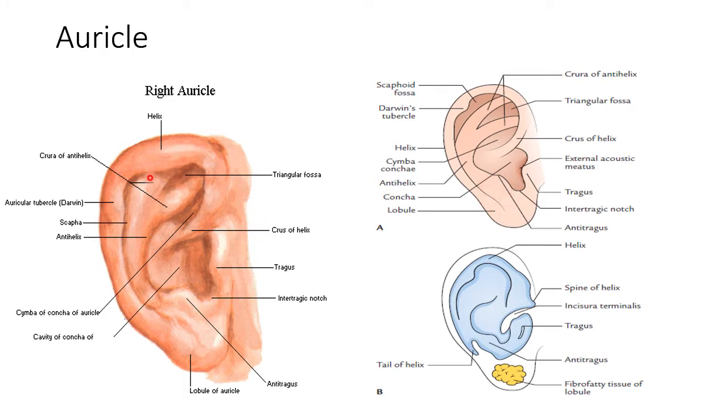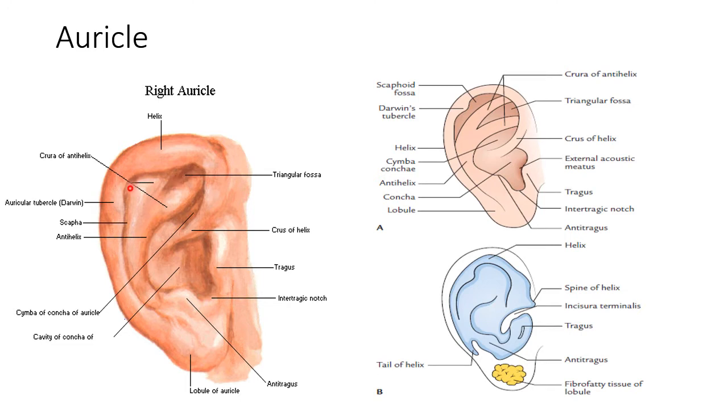Now running parallel to this in front, you can see the antihelix. Above, the antihelix divides into two limbs, or crura, which enclose a triangular area called the triangular fossa.